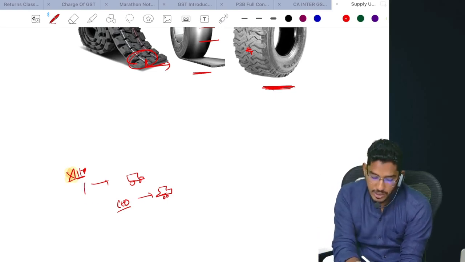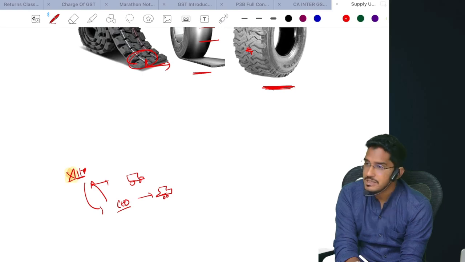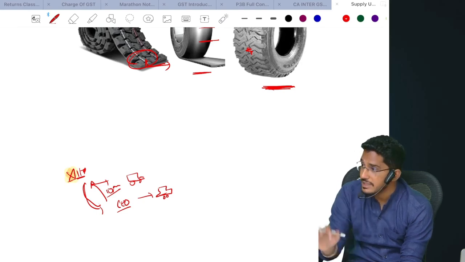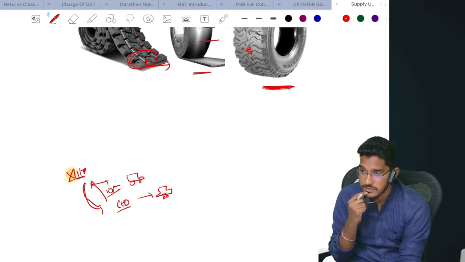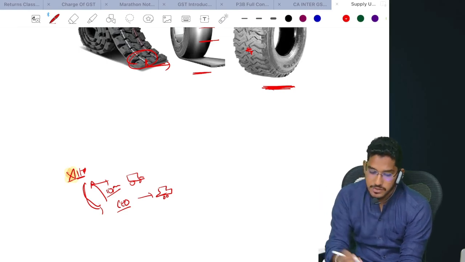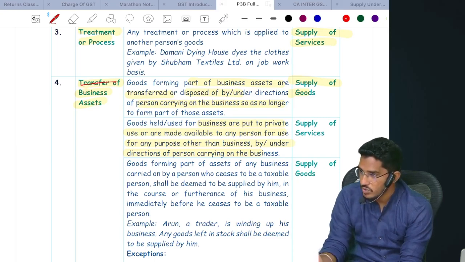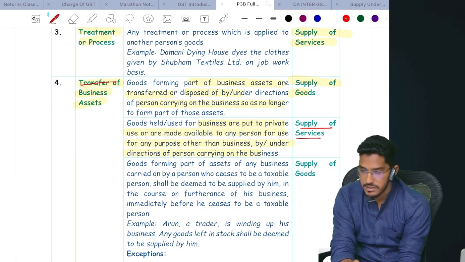Now the company said, okay boss, take this vehicle and use it for your family trip, but since you are taking that business vehicle for your personal purposes, pay us some 10,000 rupees of consideration. So business assets are put to private use, or to any use other than business purposes, for which they have received a consideration. Is that a supply of goods or a supply of service? Supply of service. That is what they have clarified. Why? Because no transfer of title, nothing is getting transferred. Only the right to use is getting transferred. That's why that activity also falls under supply of services.